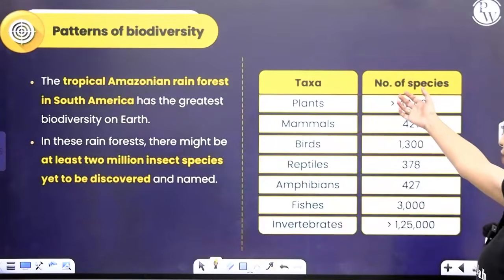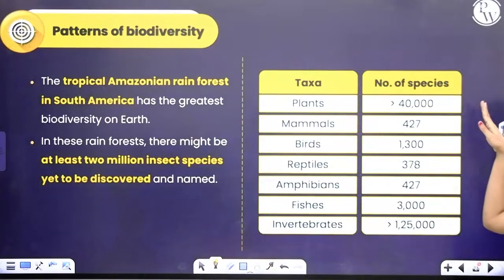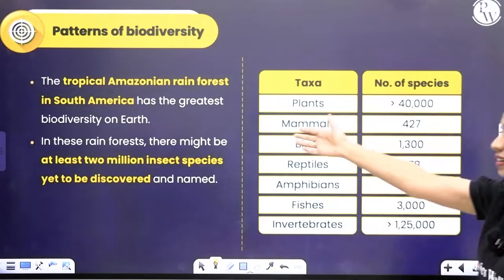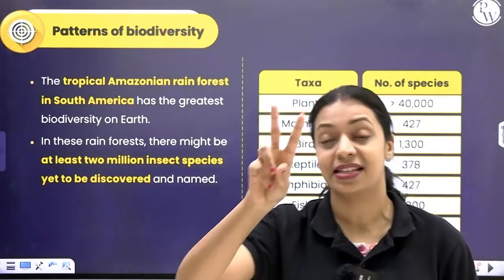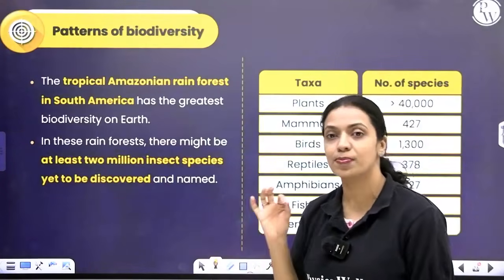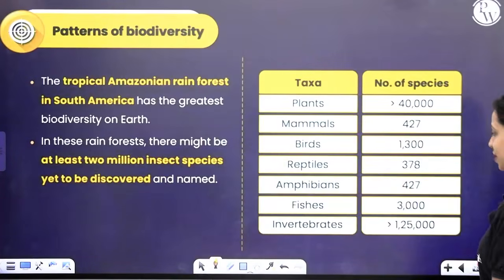In the Amazon rainforest, there are more than 40,000 species of plants, 427 mammals, 1,300 species of birds, 378 species of reptiles, around 3,000 species of fishes, and greater than 1,25,000 species of invertebrates. And apparently it's believed that in the Amazon rainforest, at least 2 million insect species are not yet discovered and are waiting to be discovered. That's how species diverse the Amazon rainforest is.